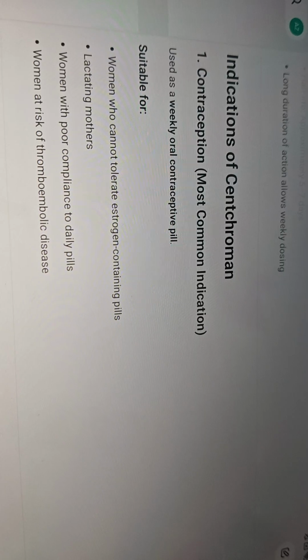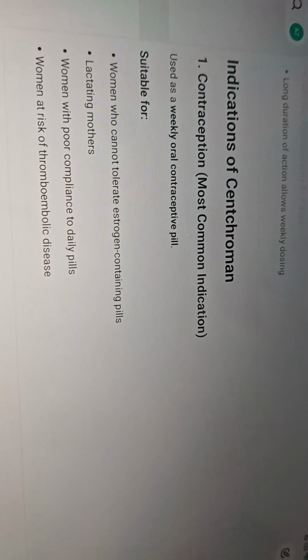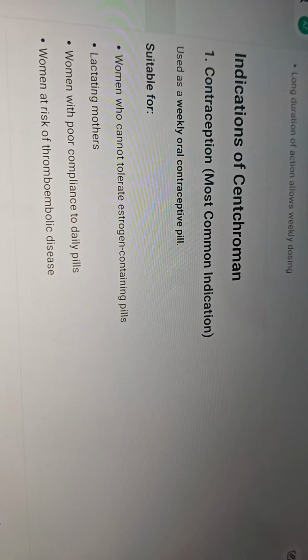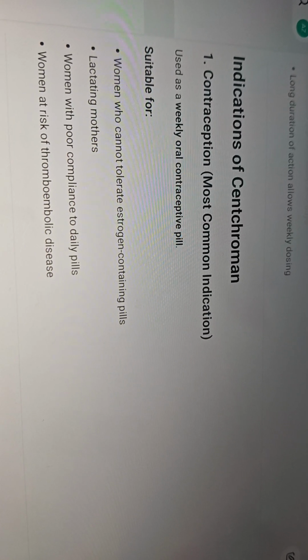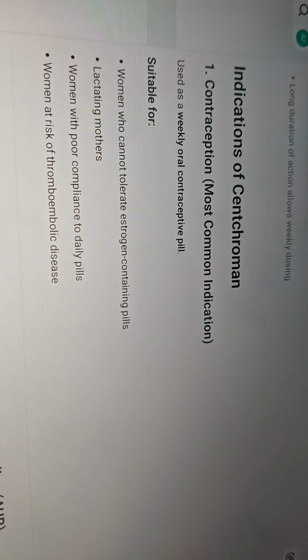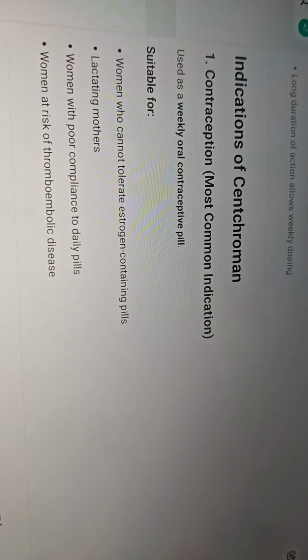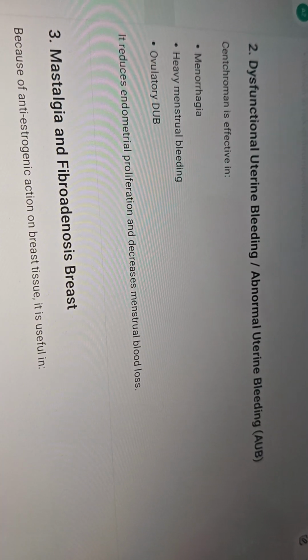It is advised in females who cannot tolerate estrogen-containing pills, like those with a history of thrombosis, lactating mothers, and women with poor compliance to daily pills, so that they can take weekly pills, and women at risk of thromboembolic diseases. So the first indication is contraception.